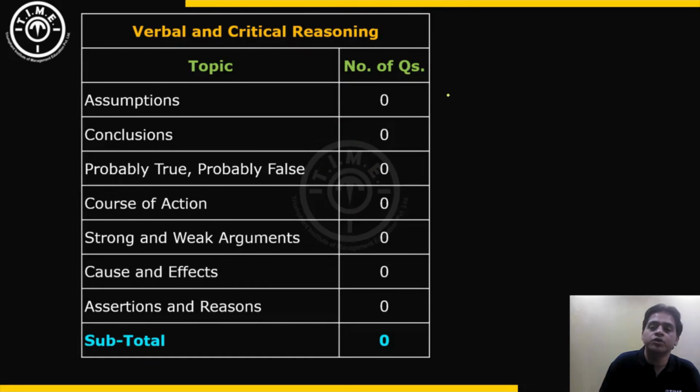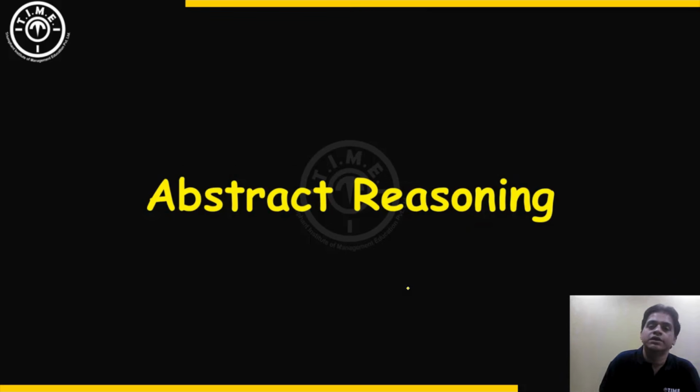As we discussed before, there were no questions asked on verbal and critical reasoning in this slot. Slot 2, 0 questions of verbal or critical reasoning were asked. Next. The second section was abstract reasoning.